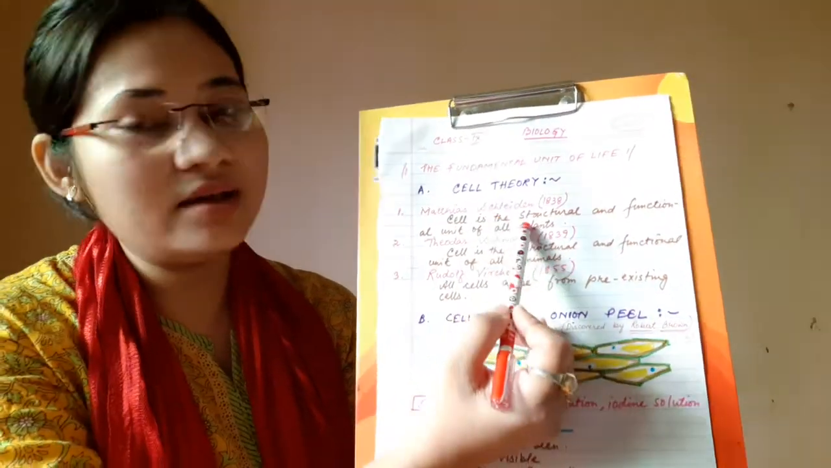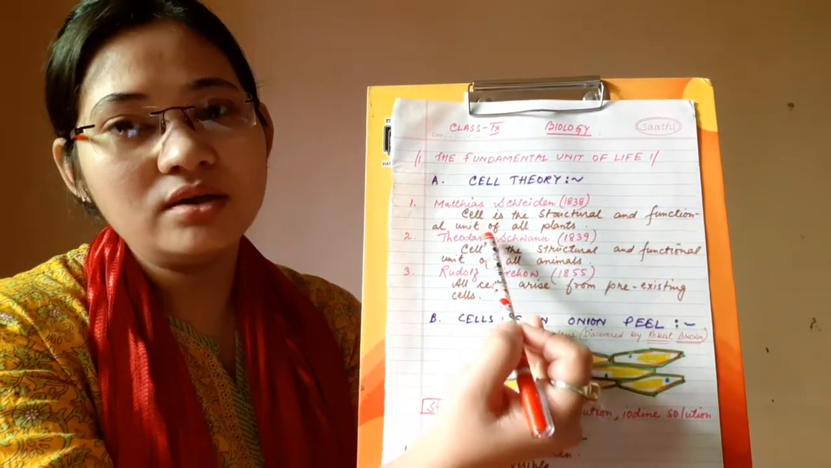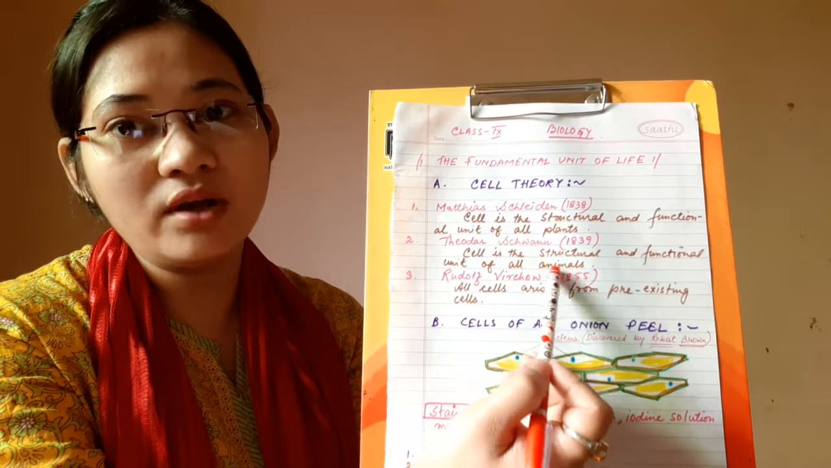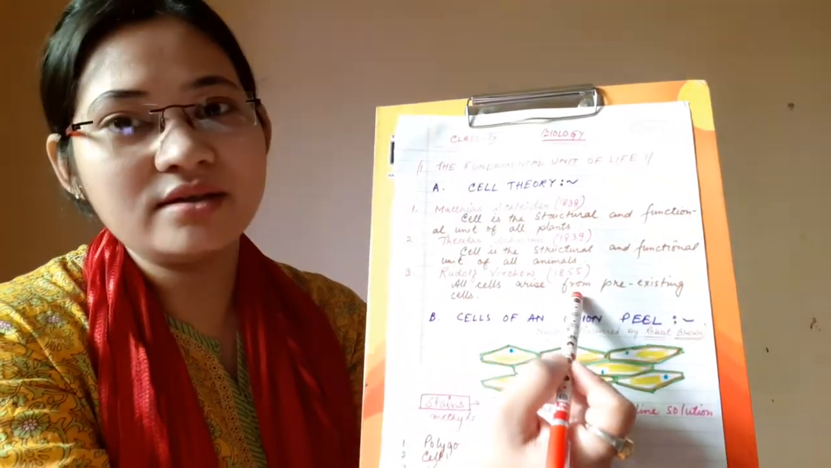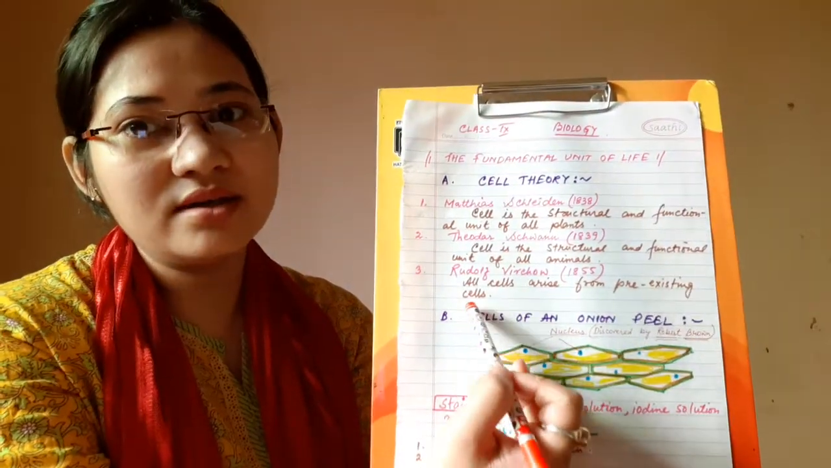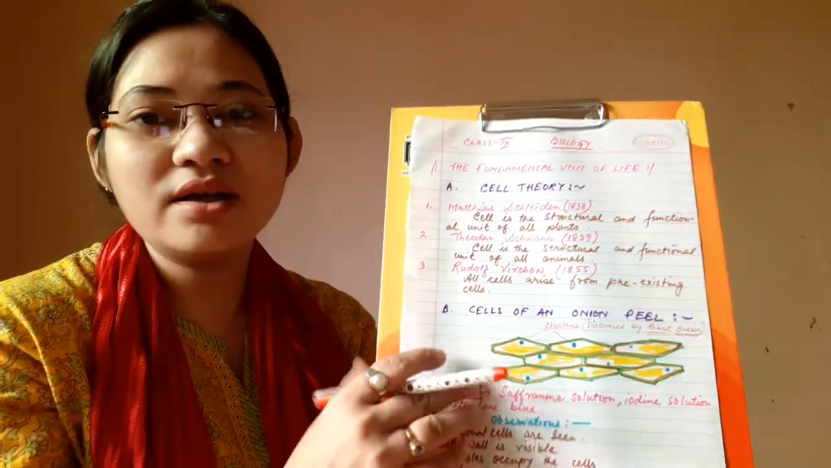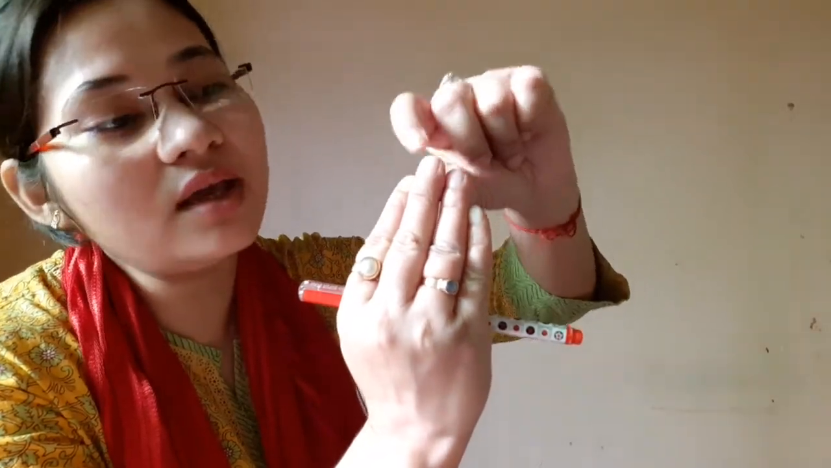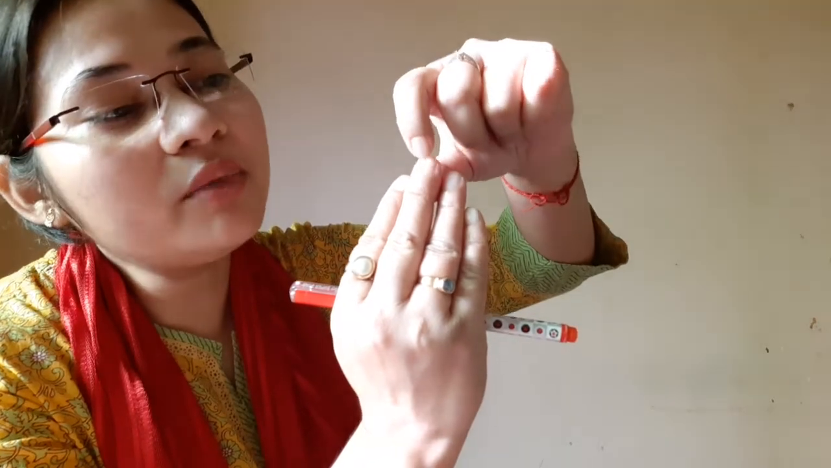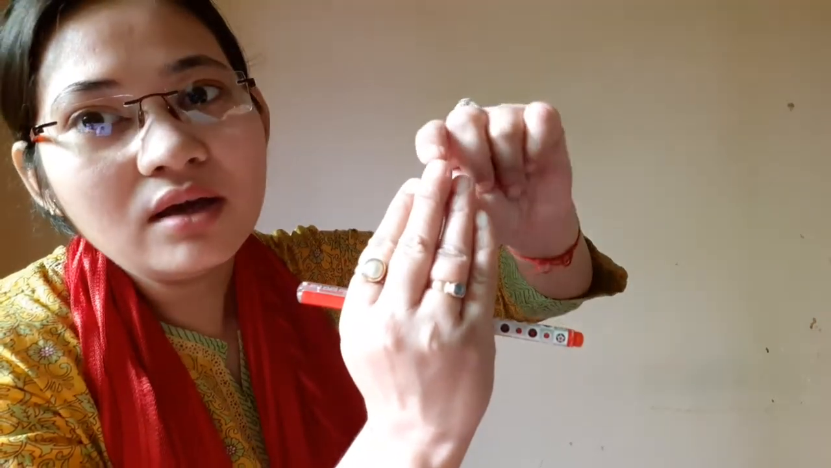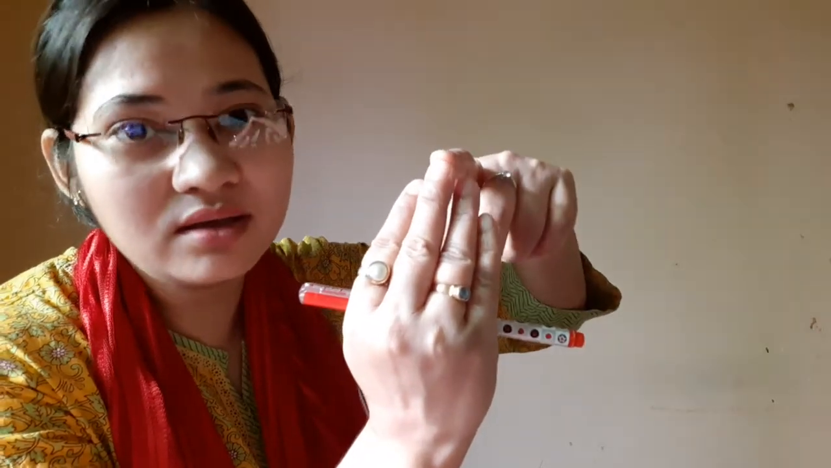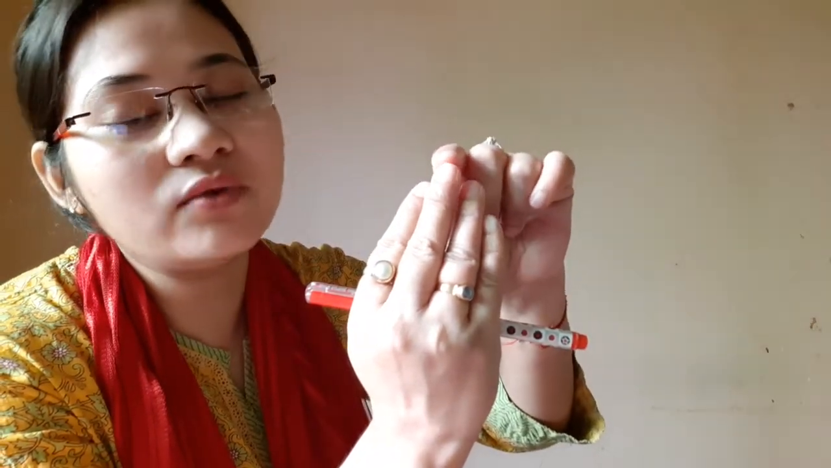Once again, cell is the structural and functional unit of all plants. Cell is the structural and functional unit of all animals, and all cells arise from pre-existing cells. That means all cells arise from pre-existing cells, just like the cells present at the base of our fingernails. These cells are living, but the moment they come to the periphery, you don't feel it when you cut this portion of your nail, isn't it? Because this portion of the nail consists of non-living cells.